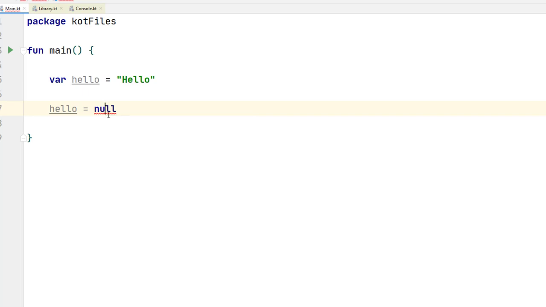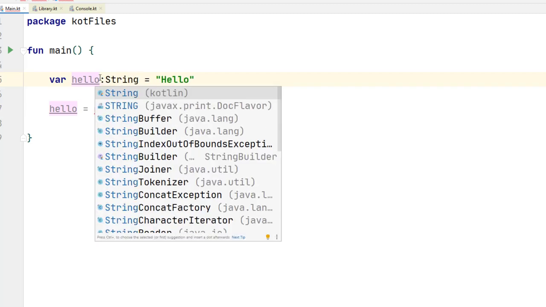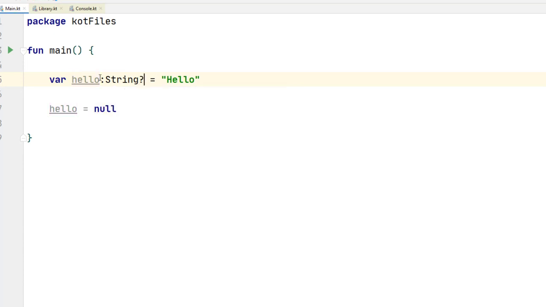But at the same time, of course, we might need to use nullable types. So how do we do that? How do we create variables that can be set to null in Kotlin? Well, we start by giving this variable a type. So we explicitly say that it's of type string, and then we use a question mark, and the question mark now allows us to set this variable to null. Okay, that's kind of cool.